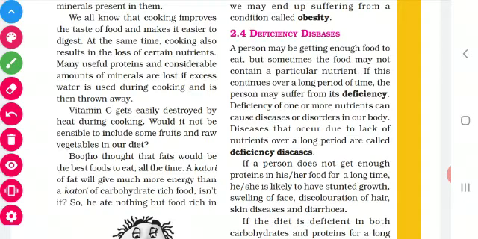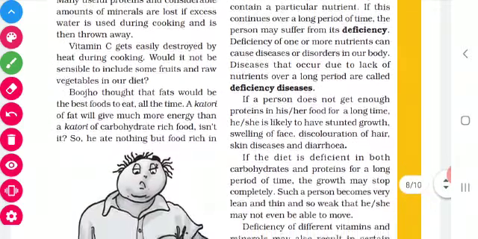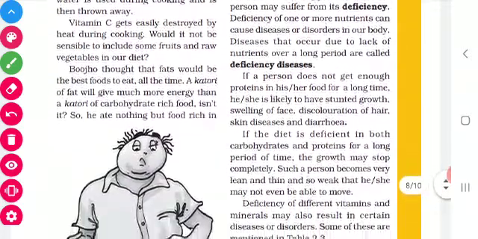What are deficiency diseases? Underline this. The disease that occurs due to the lack of nutrients over a long period of time. For a long period of time, if there is some deficiency in nutrients, that disease is called a deficiency disease. Okay, children, now let us see what are the symptoms of protein deficiency.